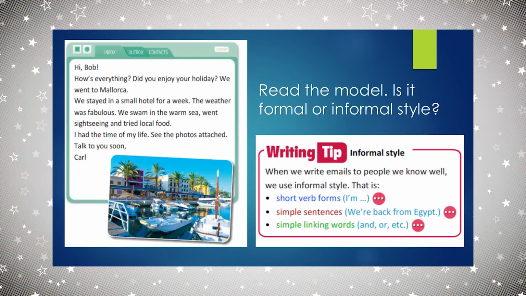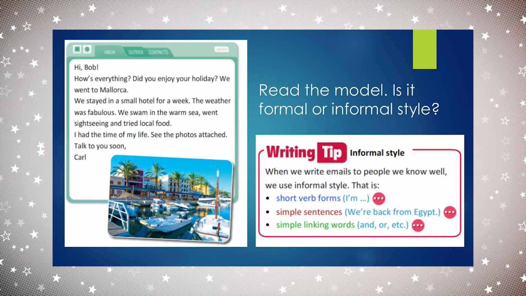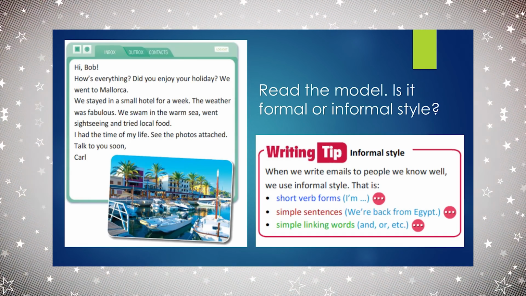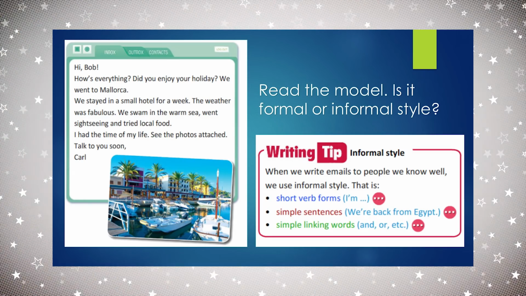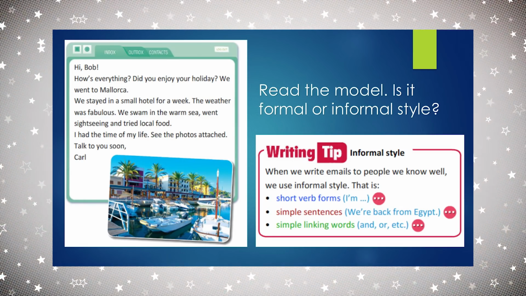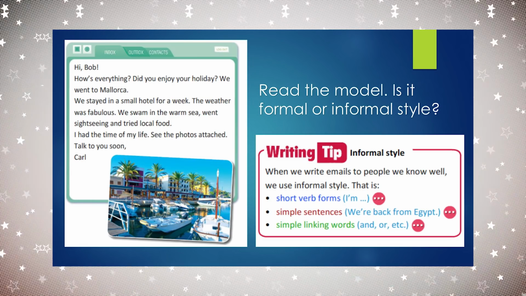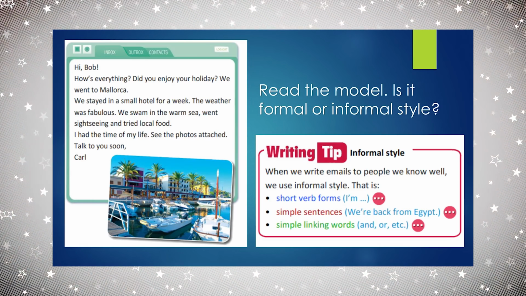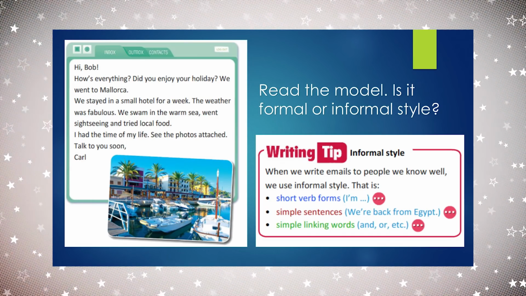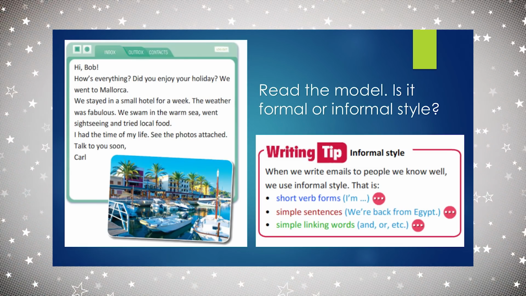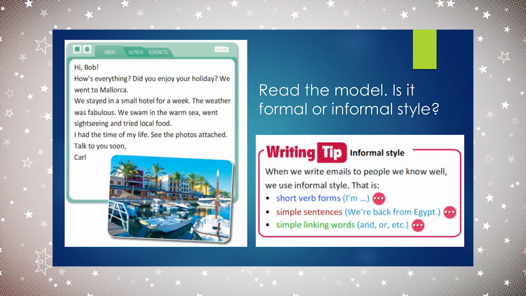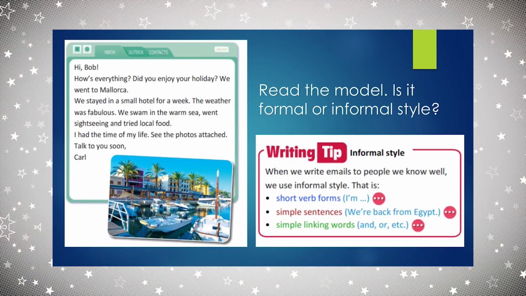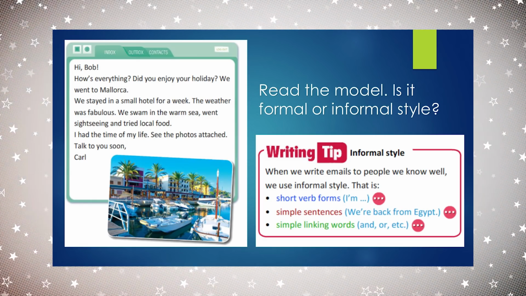And the writing tip of informal style for you. The first one, when we write emails to people we know well, we use informal style. That is, short verb forms, like I am, he is, it is. So we use contractions. So we use simple sentences, short ones. And we use simple linking words, like and, or, and etc.